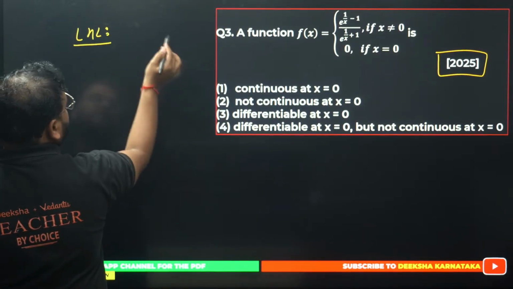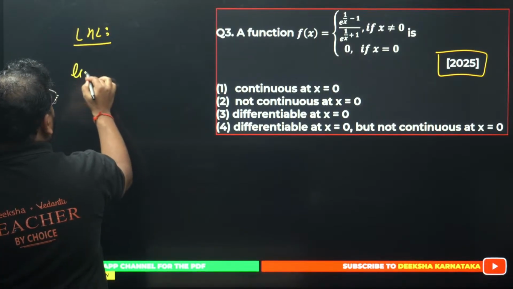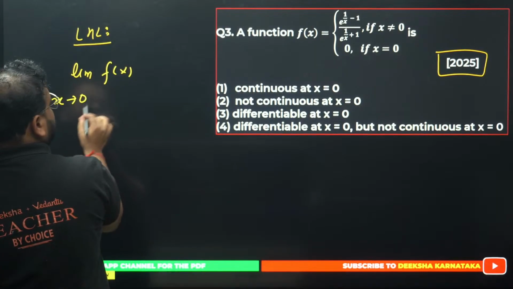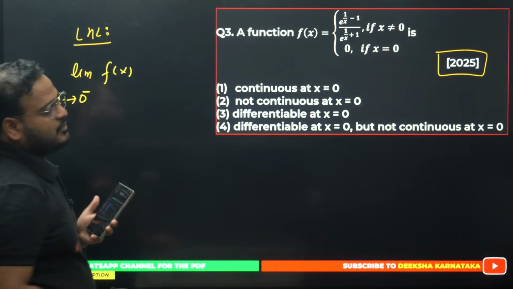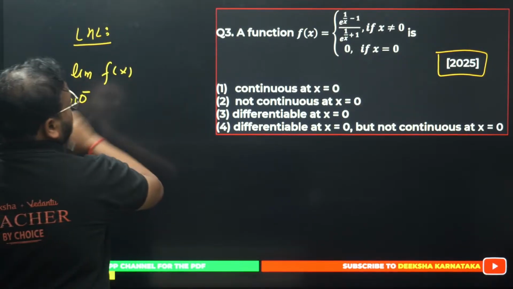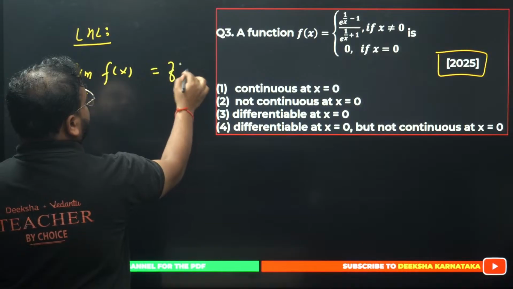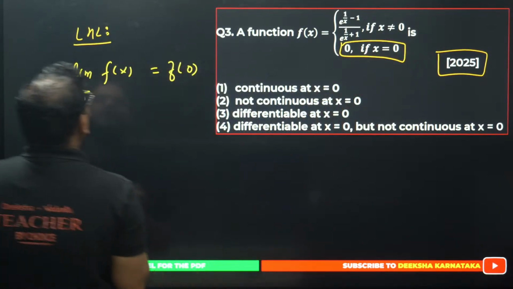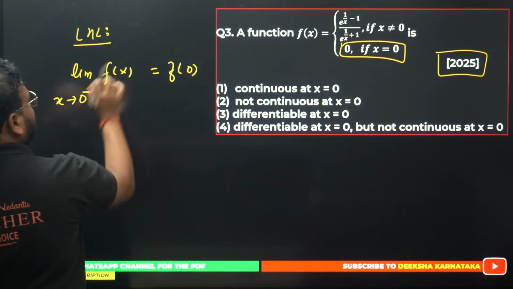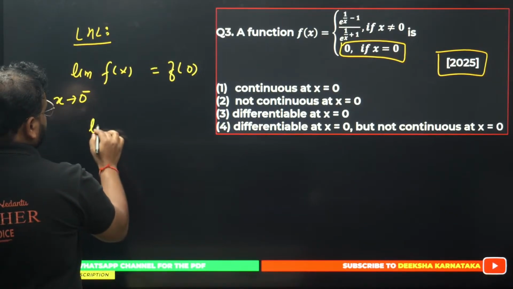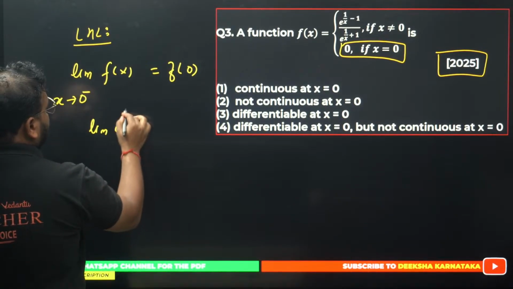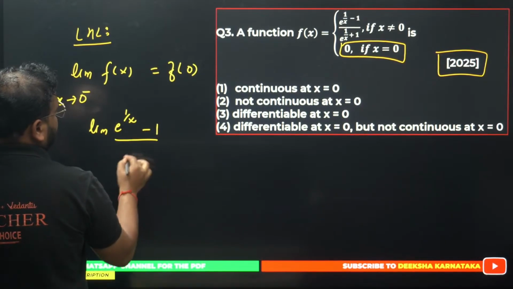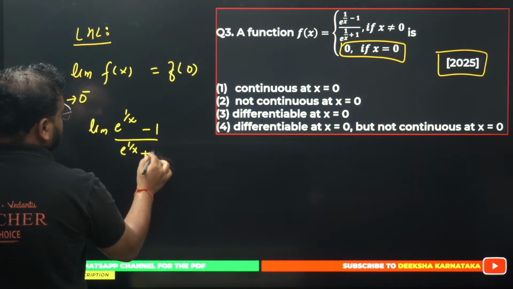Okay, when you do that, this will become what? Limit of the function f(x) when x tends to 0 from which side? From the negative side, right? 0 from the negative side, and should be equal to what? f of 0. f of 0 is how much? f of 0 is given as 0. Okay, for this to be continuous, please check for the function what we have. Let's find the limit first. Limit of (e power 1 by x minus 1) over (e power 1 by x plus 1).